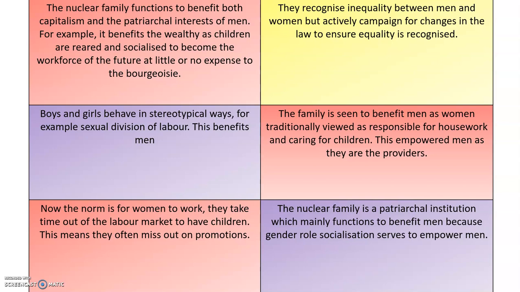The yellow one is talking about liberal feminism and looking at the fact that there are changes happening, particularly legal changes. And your radical feminists are talking about things like the nuclear family being patriarchal, it's only really serving men.